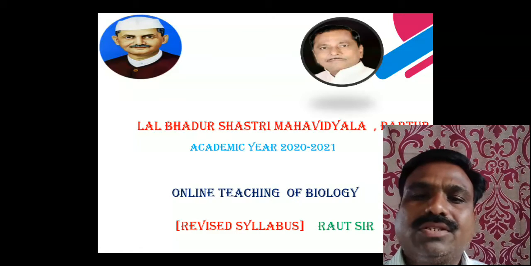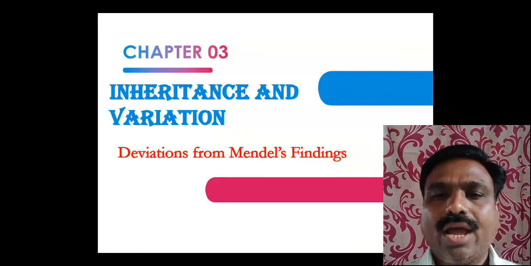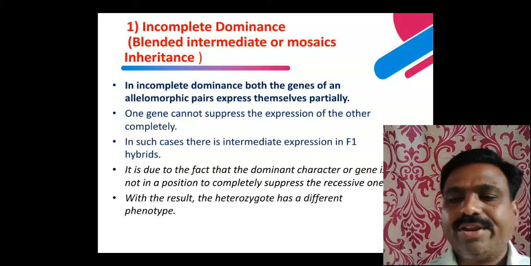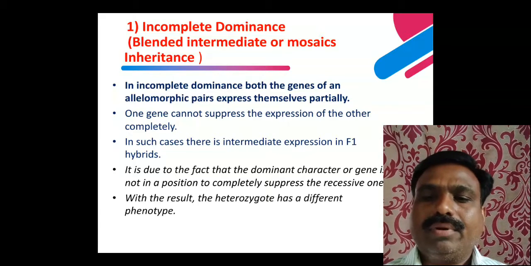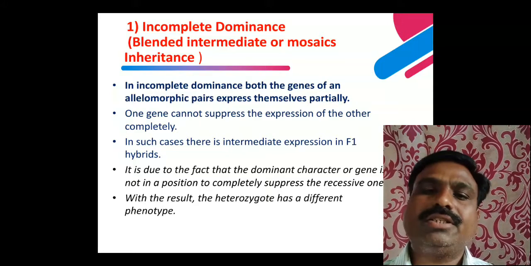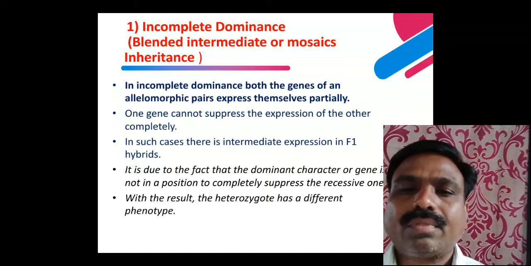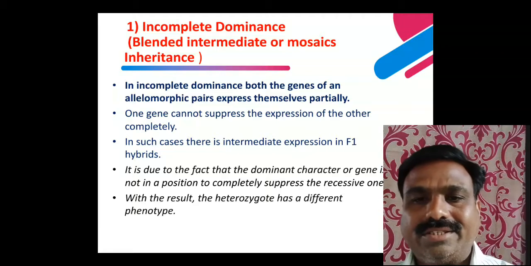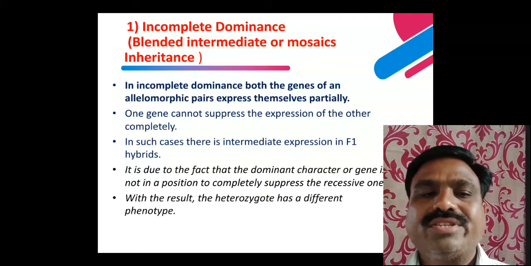In previous topics, I explained inheritance and variation. Today I will deliver the next aspect of inheritance and variation: deviation from Mendel's findings. Taking examples of intragenic interaction, that is, gene interaction, one example is incomplete dominance. Incomplete dominance means blended inheritance or mosaic inheritance.